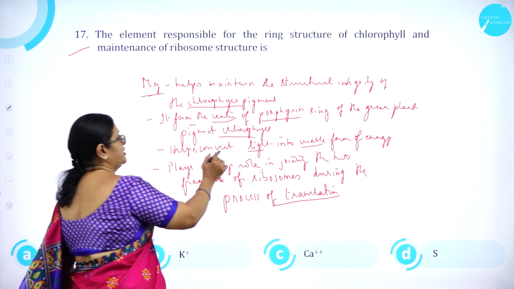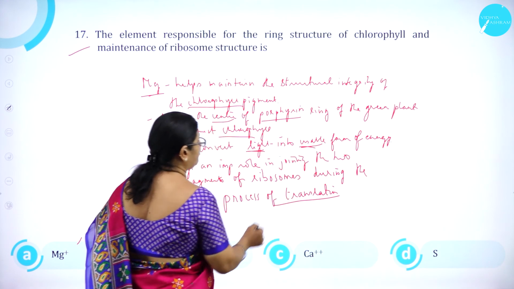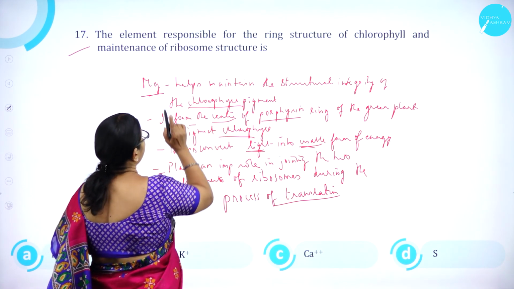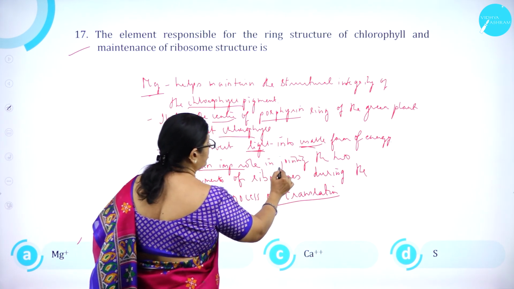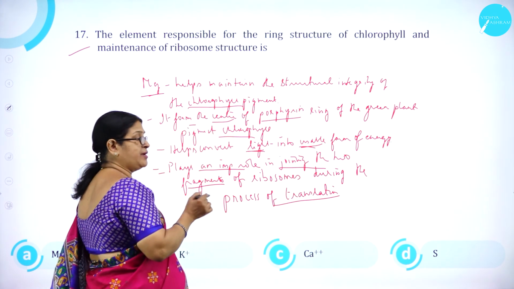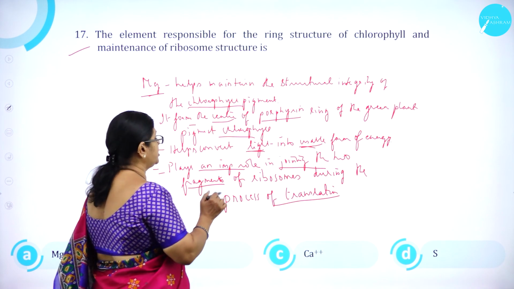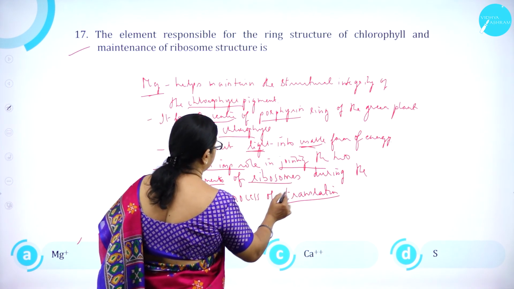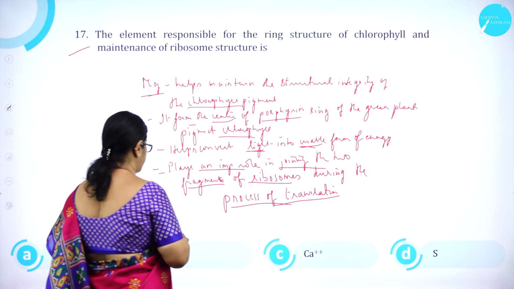It also helps convert light into a usable form of energy. And magnesium plays an important role in joining the two fragments of ribosomes during the process of translation.